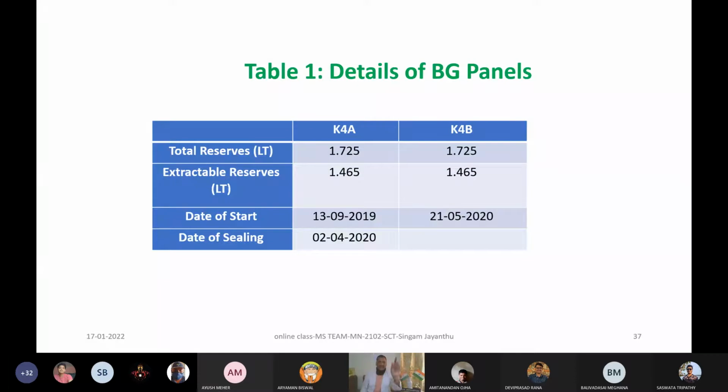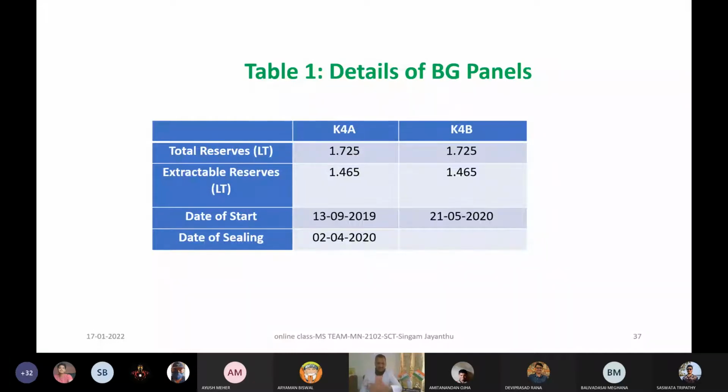Before showing that, to make it very simple for any layman: the reserve may be 4 pillars, 10 pillars, 20 pillars. Out of that, some part of the pillars you have to leave as barriers, even to protect against some type of disturbance that may be there in between, which as a natural being you have to face and then solve.